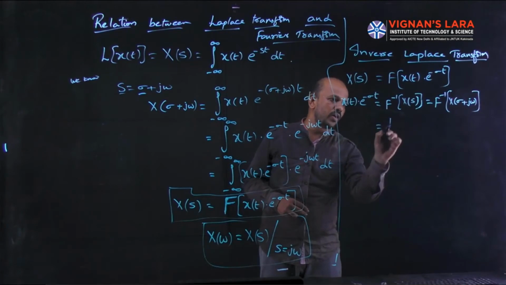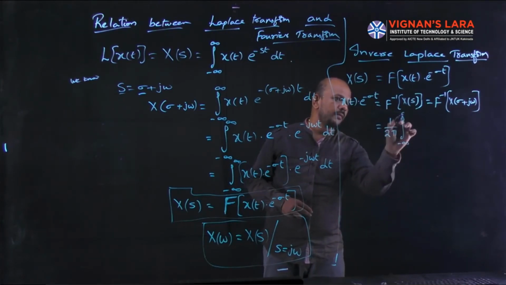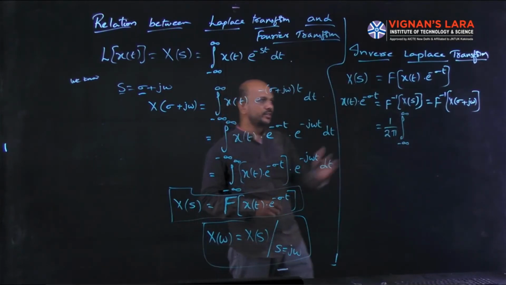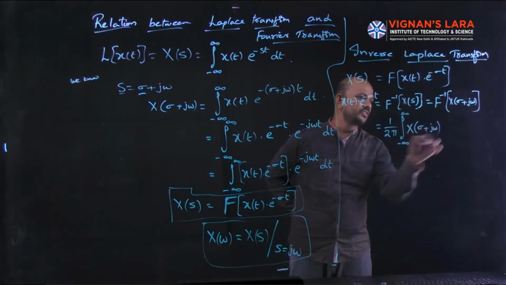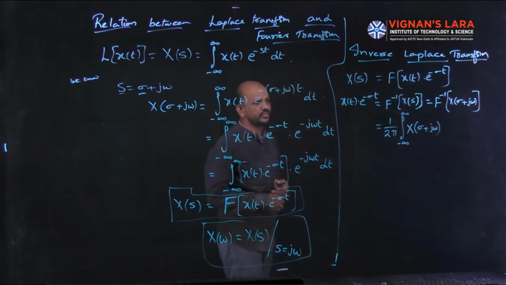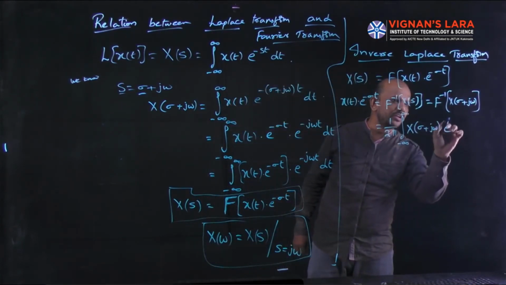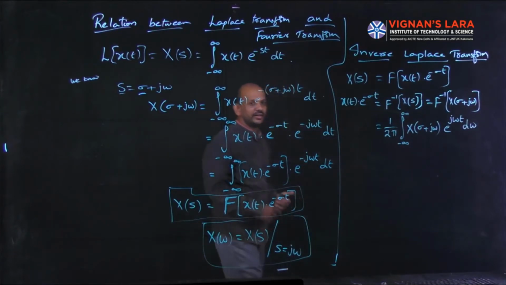That is 1 by 2 pi integral minus infinity to plus infinity, the signal, that is X of sigma plus j omega into e power j omega t d omega. So this is the inverse Fourier transform formula.